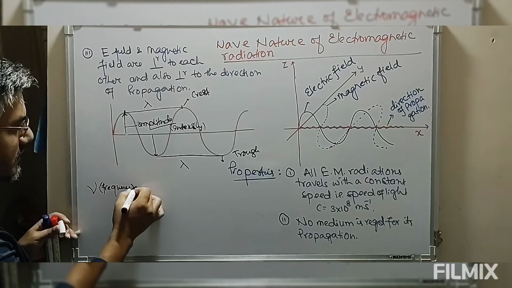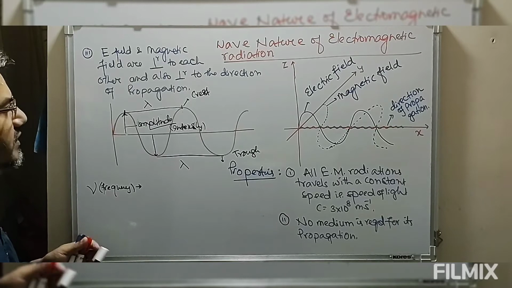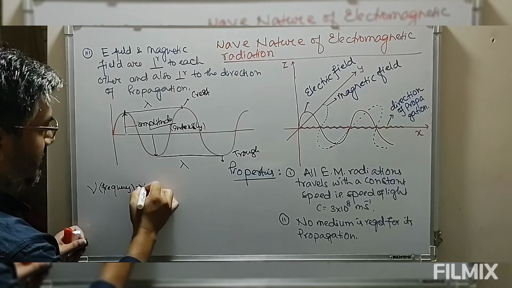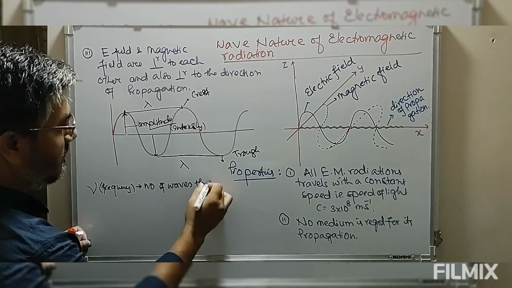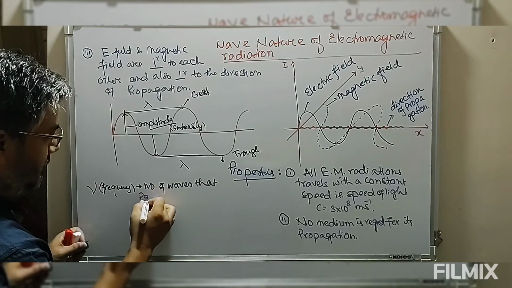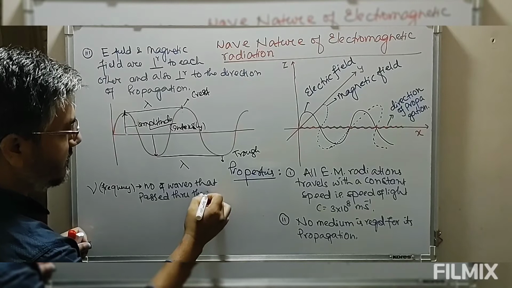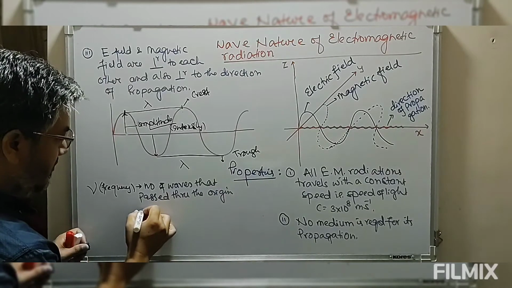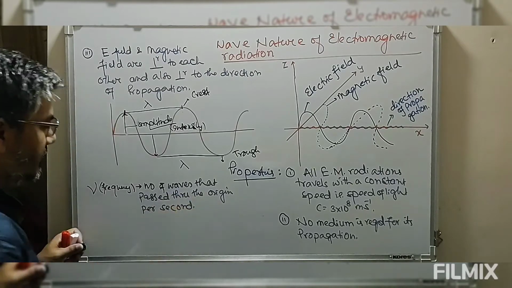So frequency is the number of waves that pass through a particular point, or the origin, per unit second. Number of waves that pass through the origin per second, that is known as the frequency.